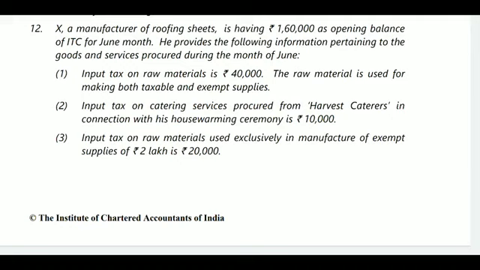So in the month of June, input tax on raw material will be 40,000. 40,000 will be available for raw material, so it is allowable. ITC will be allowable because it is raw material. The raw material is used for both taxable and exempted activity. So it is treated as common credit, and to the extent of exempted supplies it will be reduced.